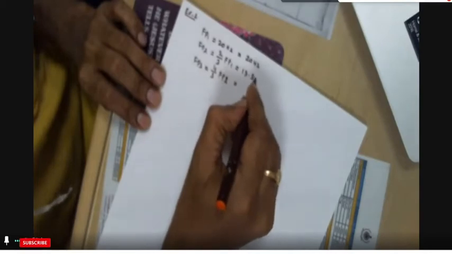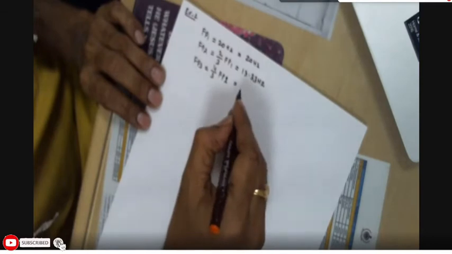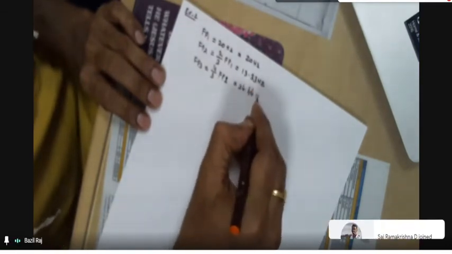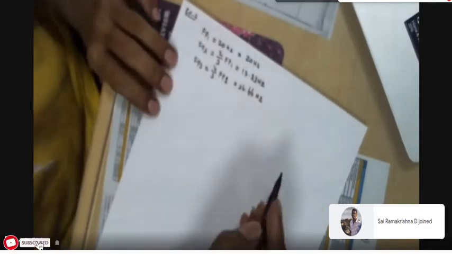Keep the calculators with you all the time. FP2 is 13.33 Hz, right? And FP3 is 26.66 Hz.